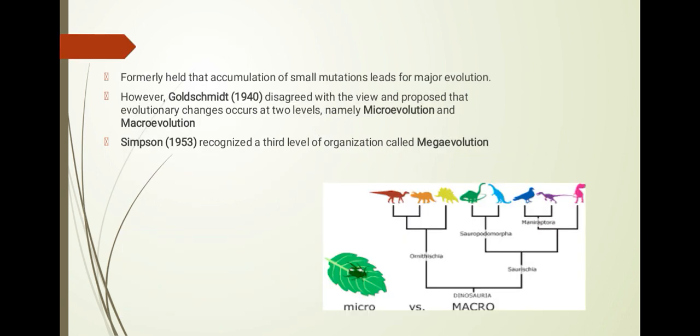It was formerly held that accumulation of small mutations leads to major evolution. However, Goldschmidt in 1940 disagreed with the view and proposed that evolutionary changes occur at two levels, namely microevolution and macroevolution. Simpson in 1953 recognized a third level of organization called megaevolution.